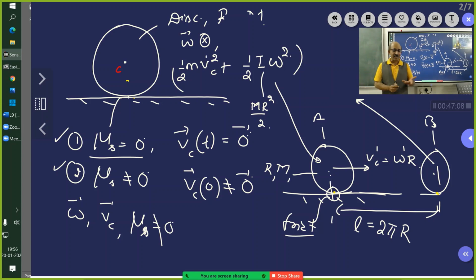Yes, if there is no friction, then it will slip. See, it is because of the friction only it is moving. That is what you have told just now. But the question now is, will the friction increase the energy, decrease the energy, or neither? So the question here is that you should say whether friction will do positive work or negative work, or it will not do any work. If you answer that, then the rest of the things is answered.